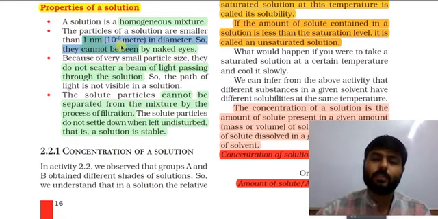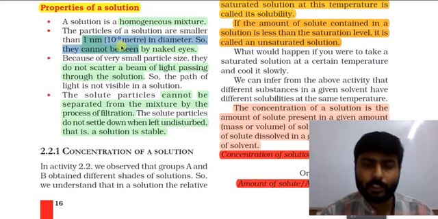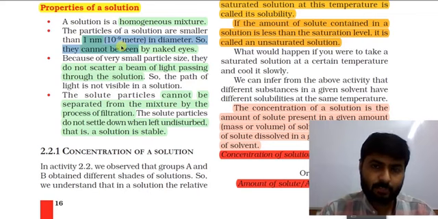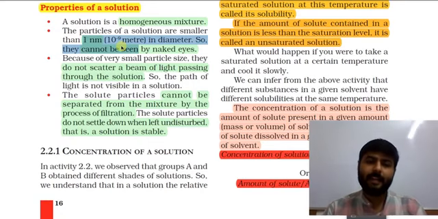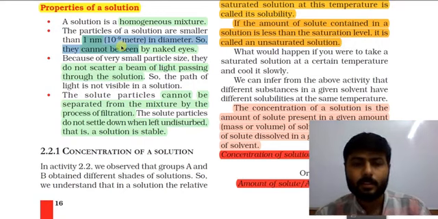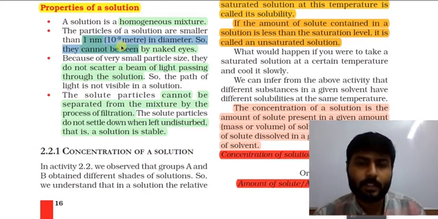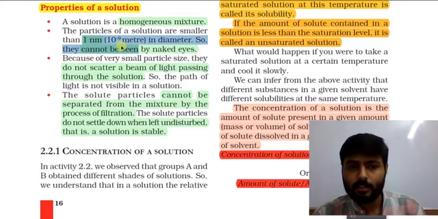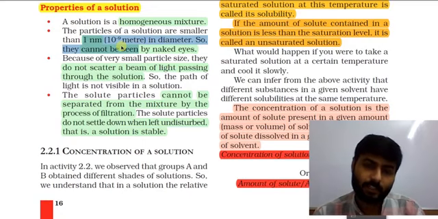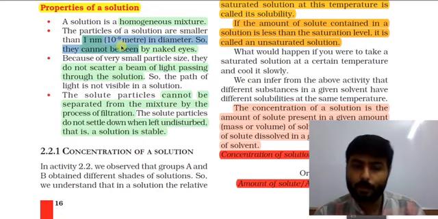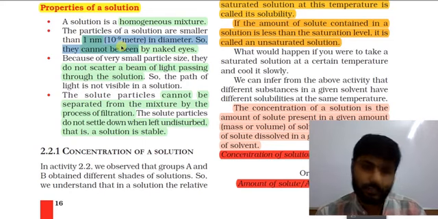Four properties. First one is that solution is a homogeneous mixture. You can remember it by the definition. Particles of solution are very small, that is in the range of nanometer. We cannot see them by naked eyes. Third point follows from the second point only, if you remember the size of the particle is very small. Next point is from the small particle size only. That is, due to the small particles, they do not scatter a beam of light passing through the solution. So the path of light is not visible in the solution.